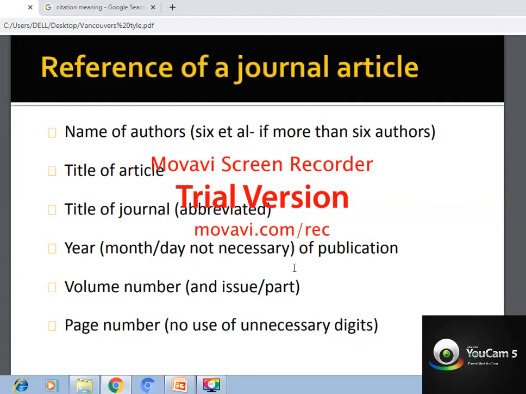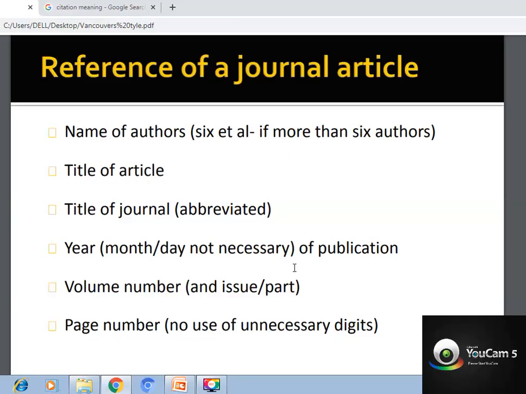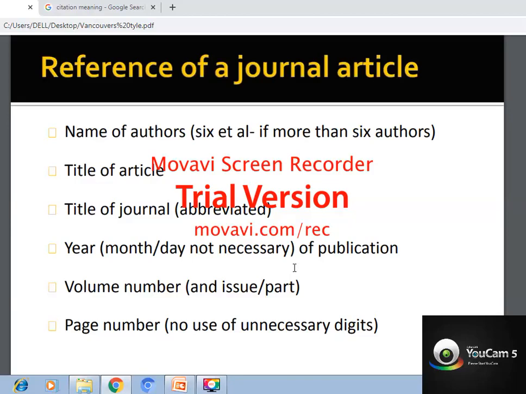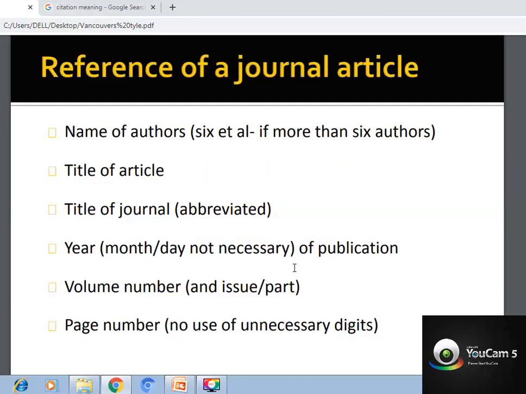Reference of a journal article. How will you refer to a journal article? If the article's author count is more than 6, you write the names of the first 6 authors and then et al. You can write it like that for more than 6 authors, or you can mention the name of one author and et al., which represents that there are many more behind the author.